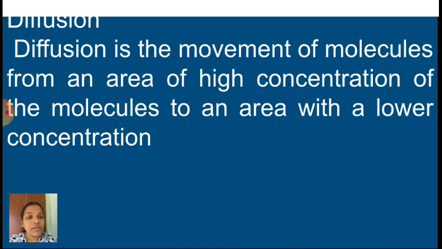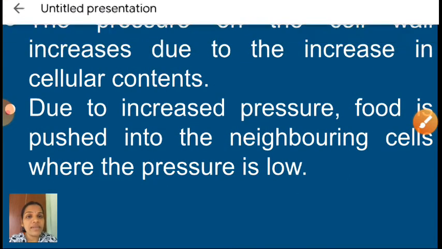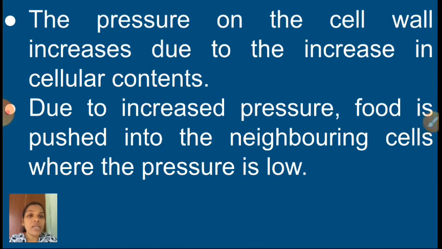Okay. Next one, see here, the pressure on the cell wall increases due to the increase in cellular contents. Because of the food and water, the cellular content is more and the pressure of the cell is increasing. So it will give pressure to the adjacent cells. Due to increased pressure, food is pushed into the neighboring cells where the pressure is low.